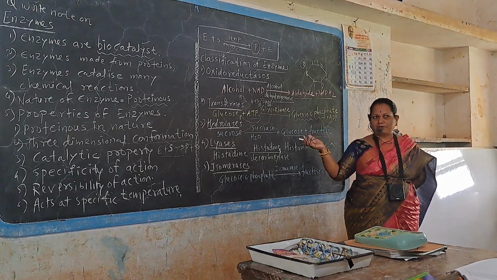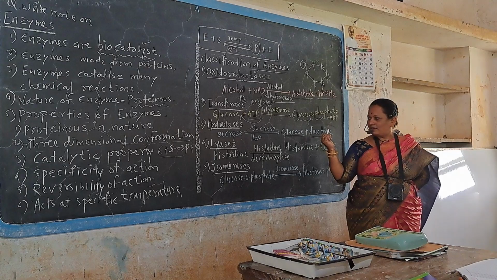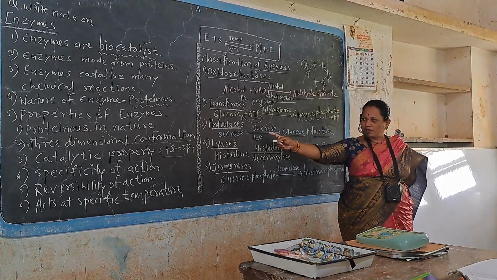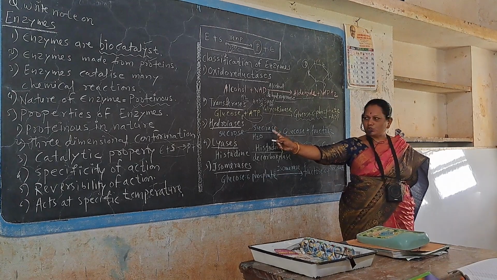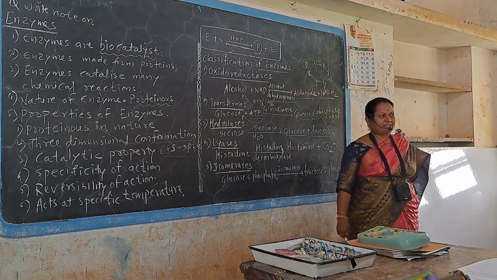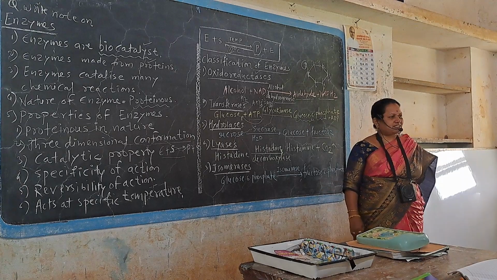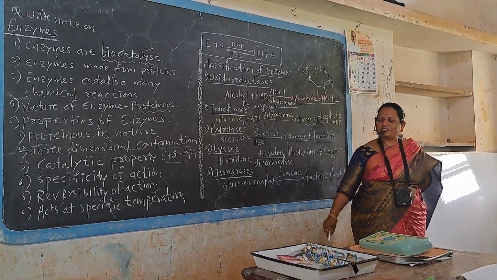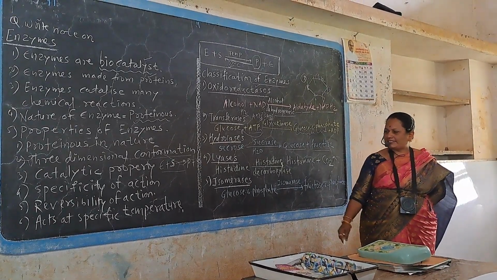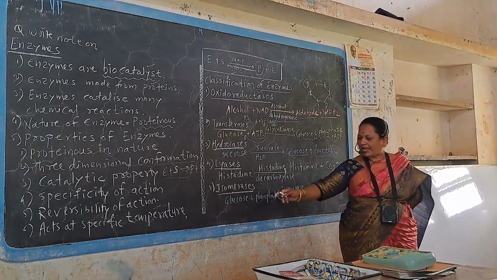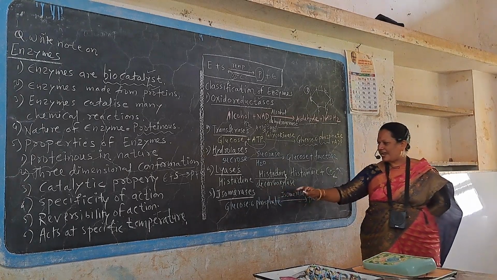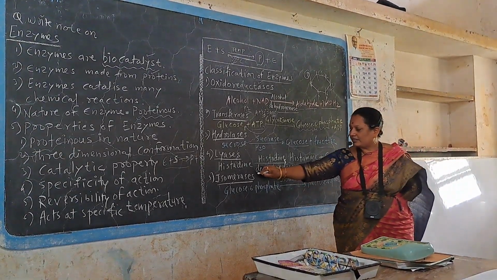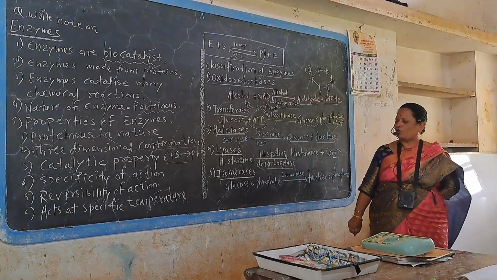Which 2 molecules are produced from the sucrose? Glucose and fructose. By which enzyme? Sucrase. Sucrase is which type of enzyme? Hydrolase. Then next type of enzyme, lyases. Example: histidine decarboxylase acts on histidine. De means removal and carboxylase means CO2.